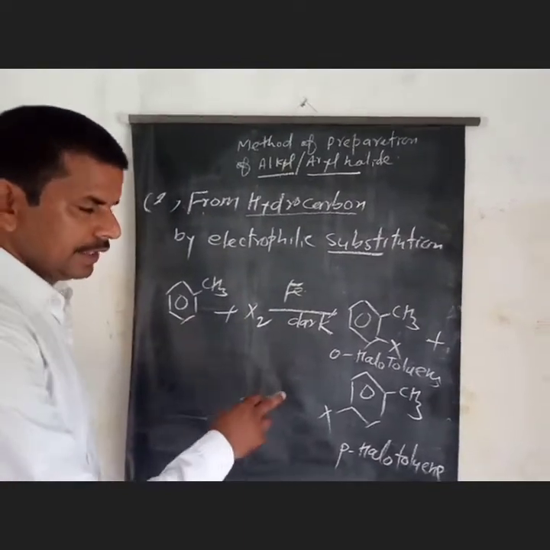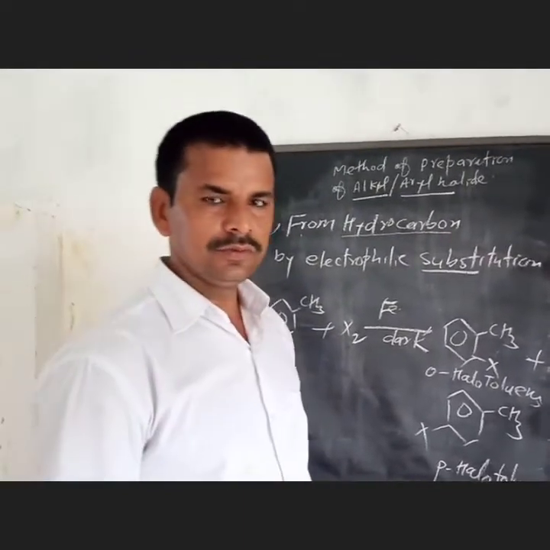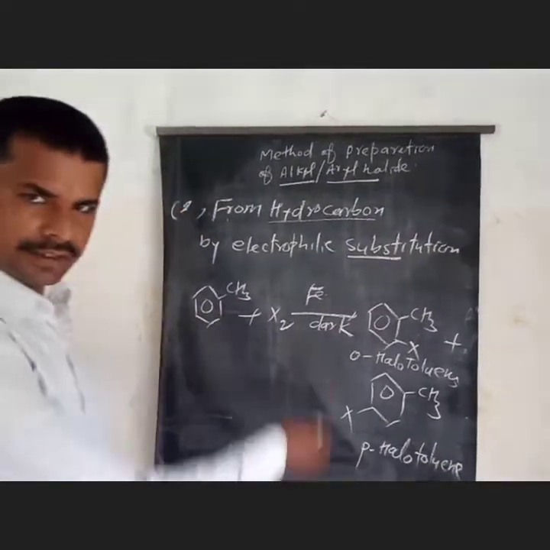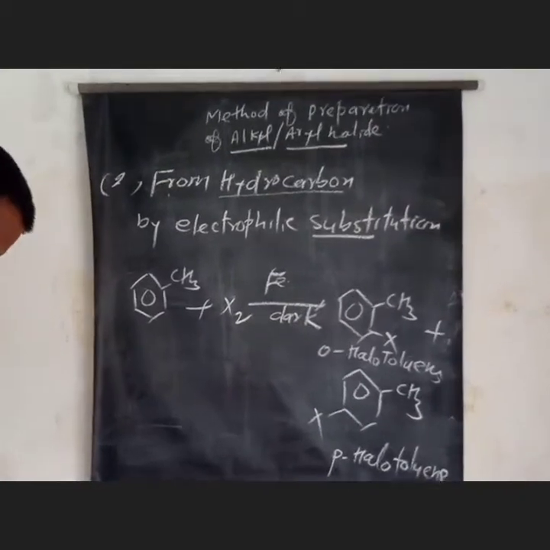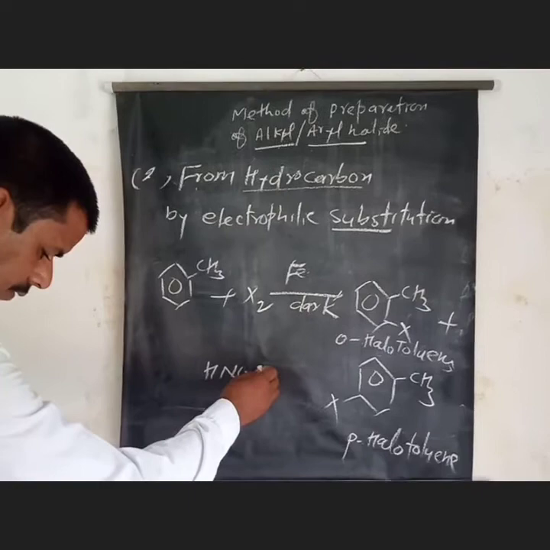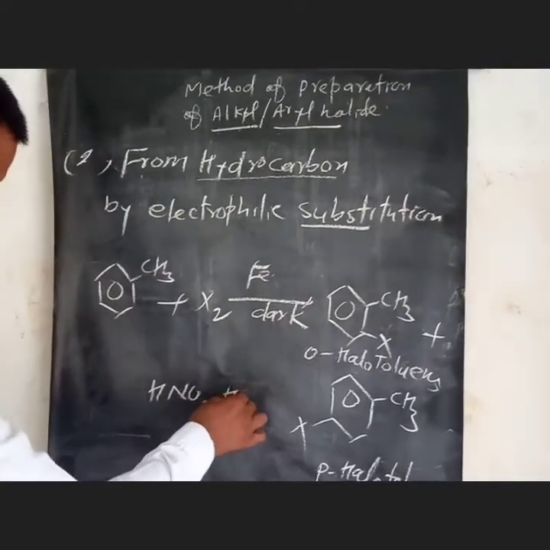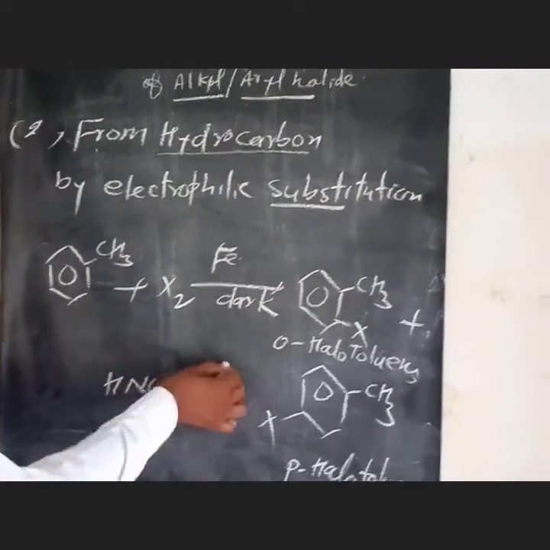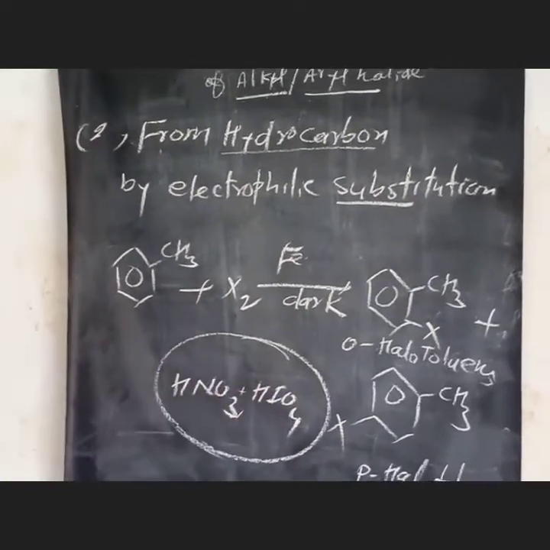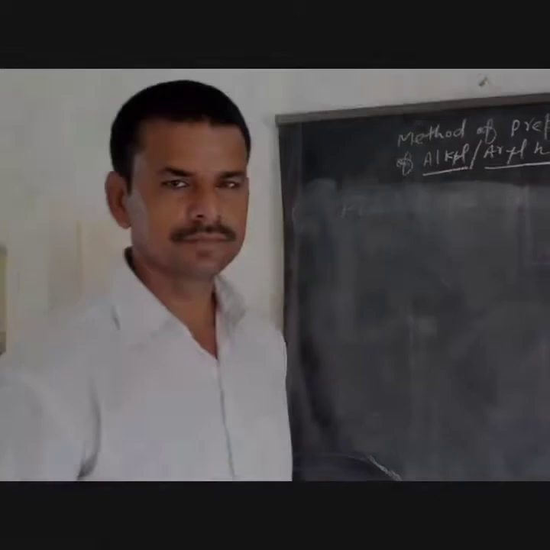Iodination is reversible, so we use a strong oxidizing agent such as HNO3 and HIO4 for the iodination reaction.